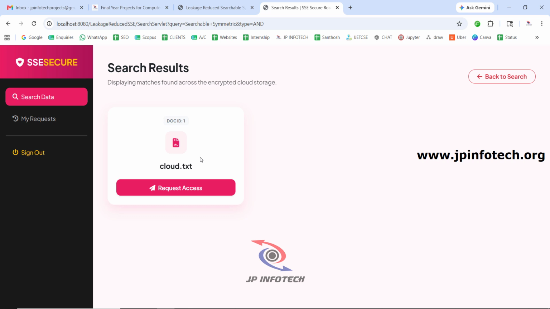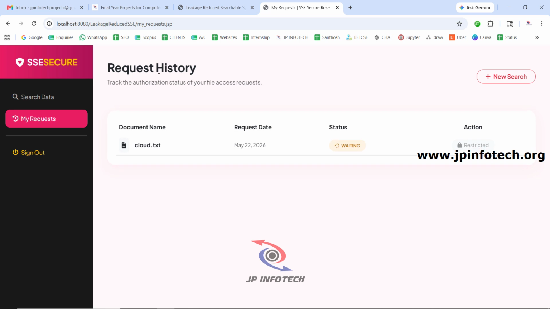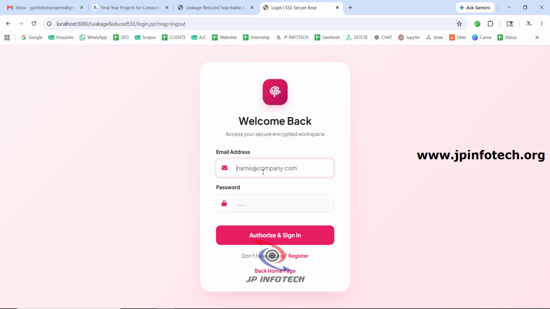So now if the data user wants this file, they cannot click immediately and download. They have to make a request, so you can see the request access option. If you go to my request part, this is the data user Alice. You can see data user Alice has requested this. You can see the status, the action is now restricted, and the status is in the waiting stage. Only if the data owner gives the access can they get it.